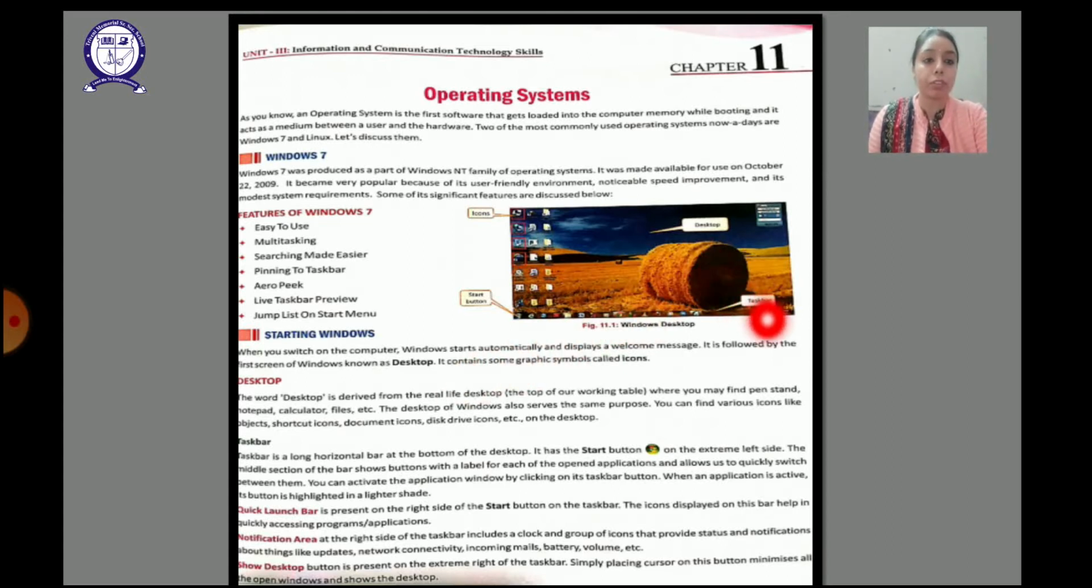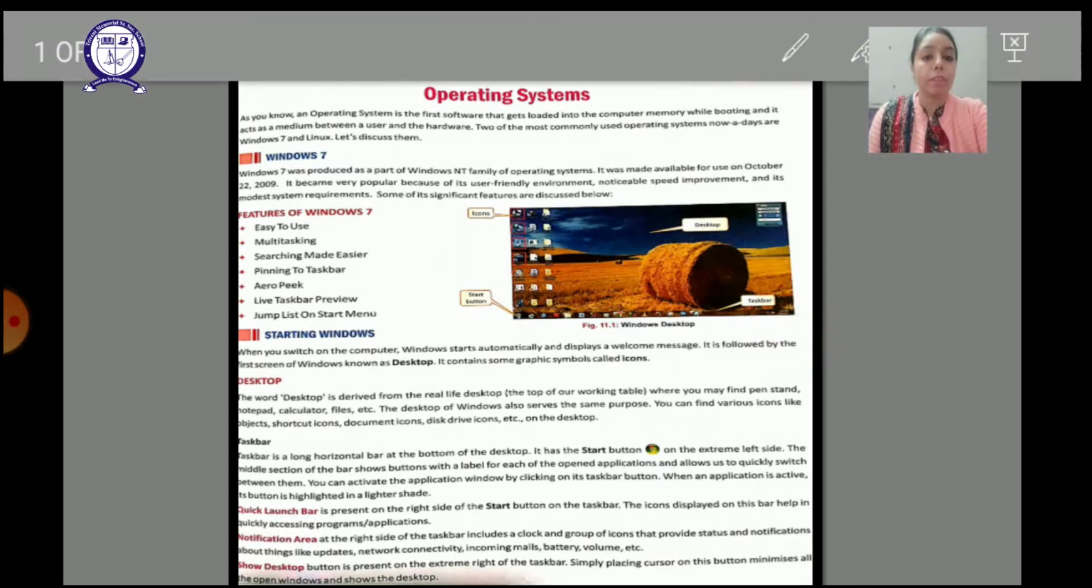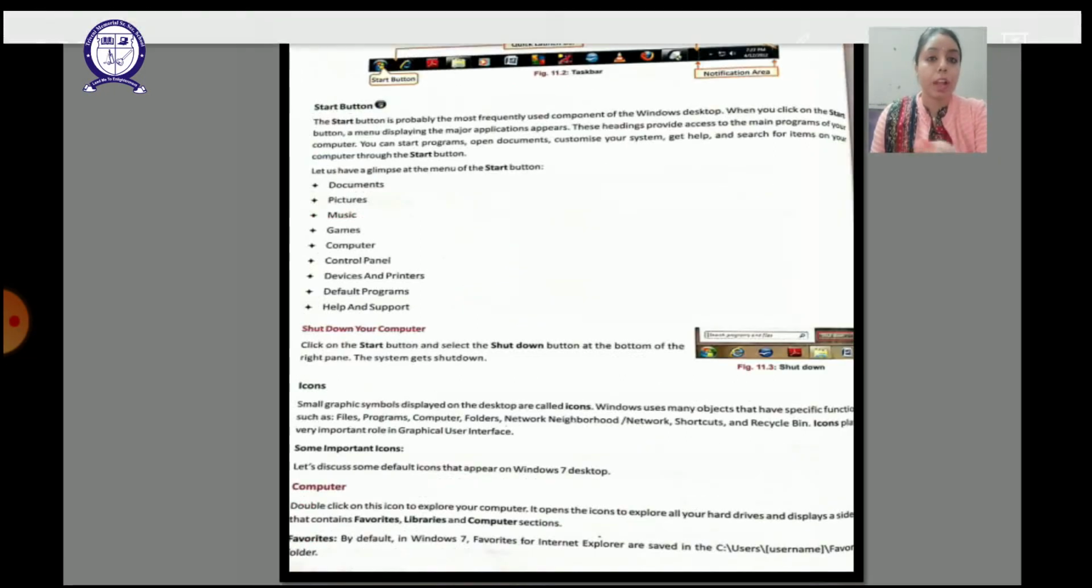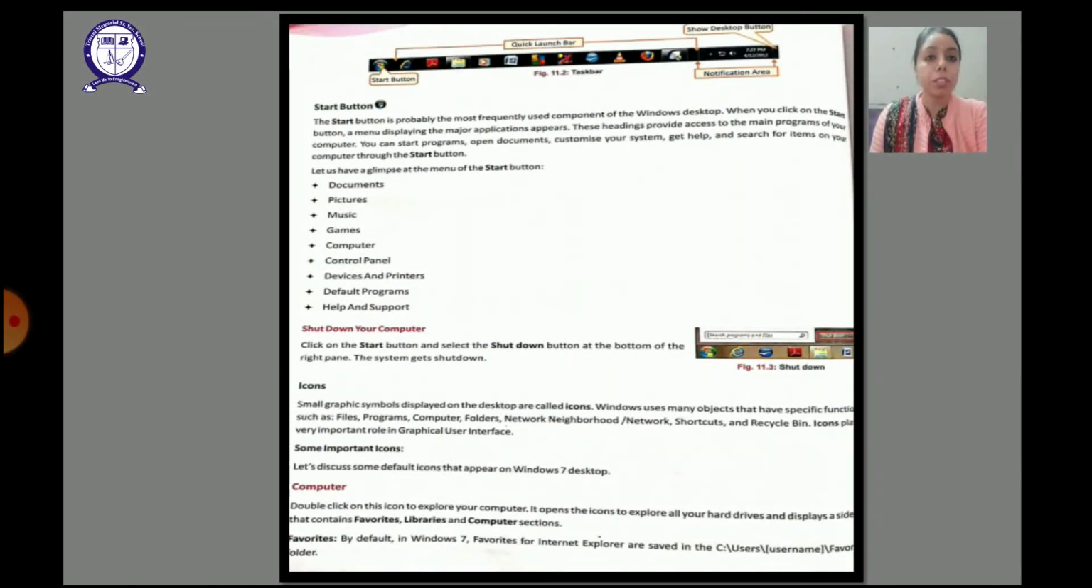Here we have the notification area where we see the clock or a group of icons that provide the status and notification about things and updates. Like, whenever you plug a pen drive in, the notification area will show you the name of the pen drive and say it is ready to use. Then we have the show desktop button. At the extreme right side we have the show desktop button in the form of a vertical bar. If you click on that, all the open windows will be minimized and the desktop will be visible to you. Okay.